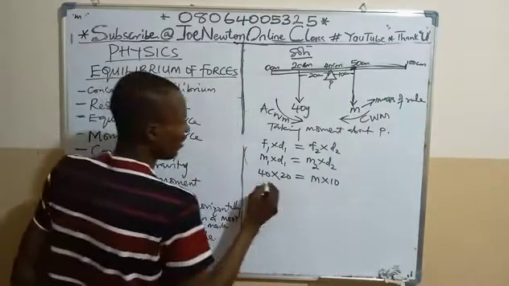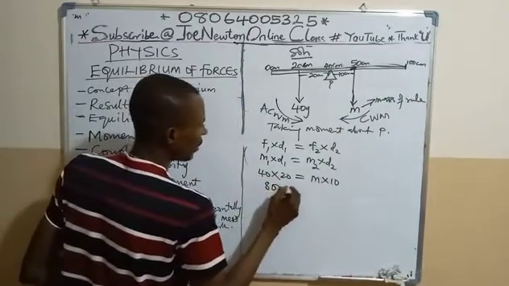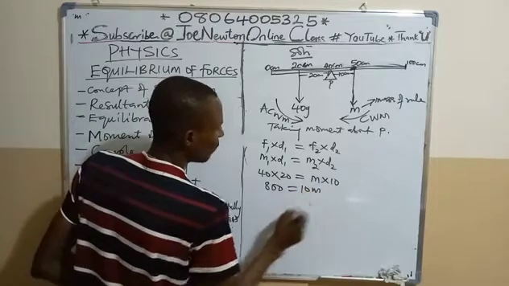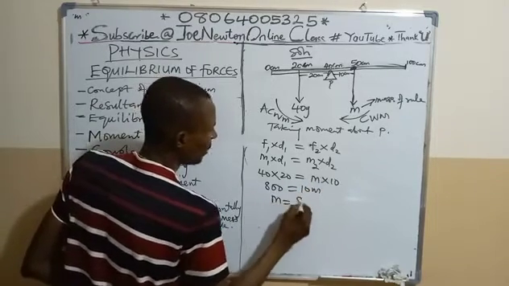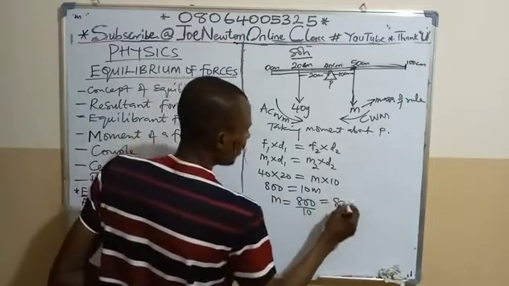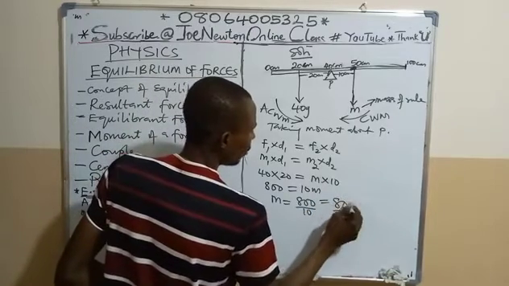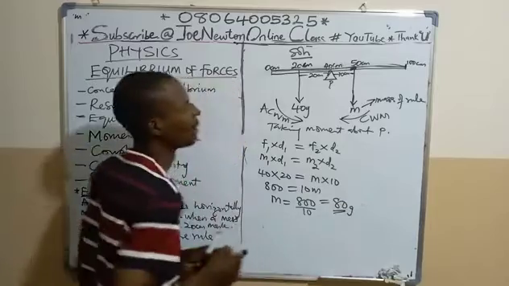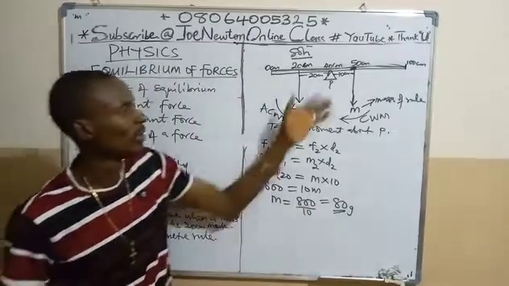So 800 equals 10M, such that M is 800 over 10. When you divide, it is 80. So the mass of the rule is 80 gram.